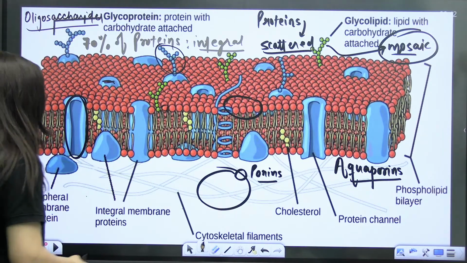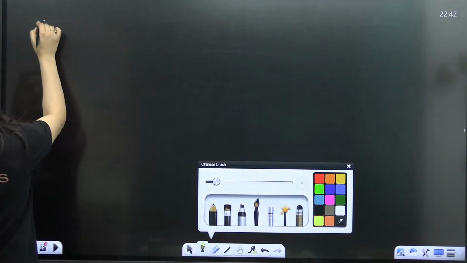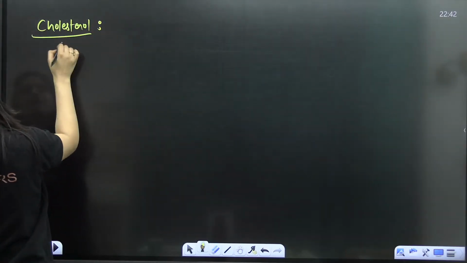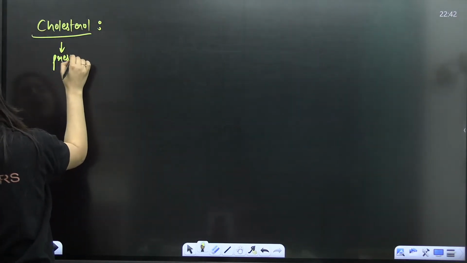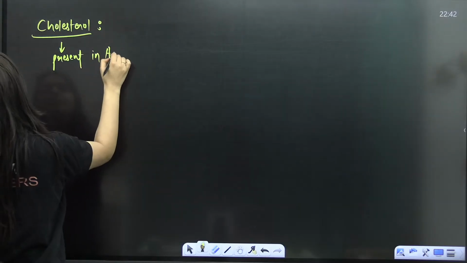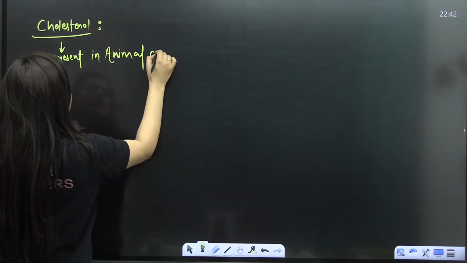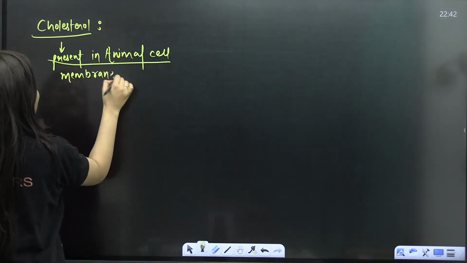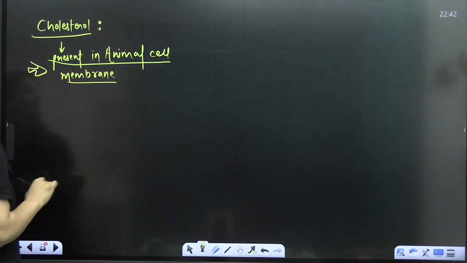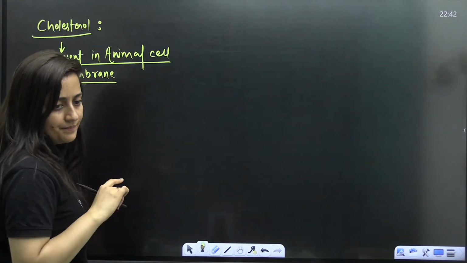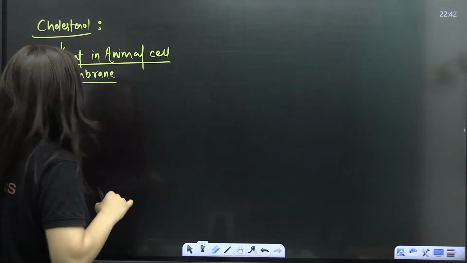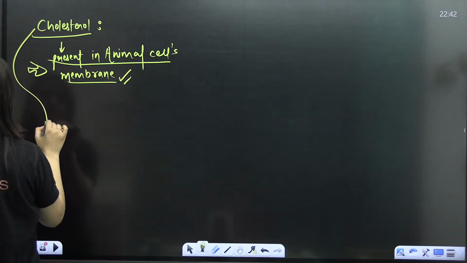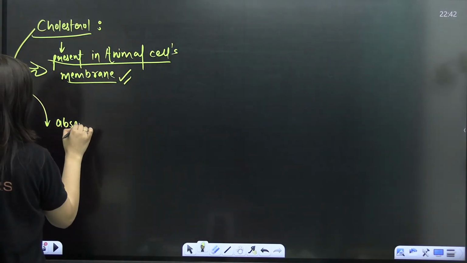Now, the next part is cholesterol. Cholesterol, an example of a derived lipid, is present in the animal cell membrane. It is absent in plants.